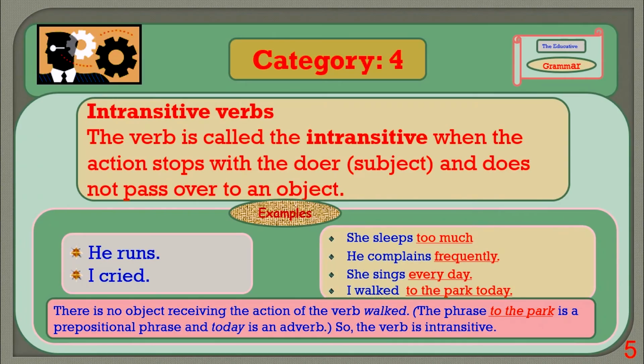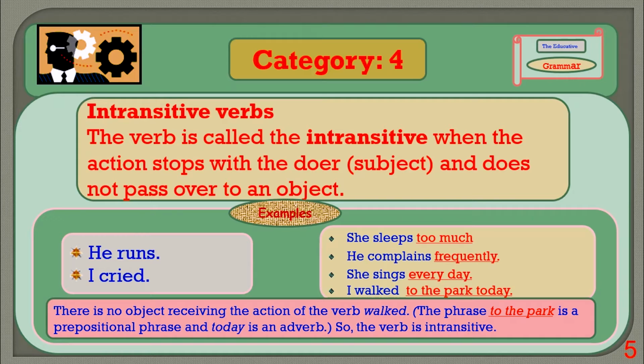Category 4. Intransitive verb. The verb is called intransitive when the action stops with the doer, meaning the subject, and does not pass over to the object. In this you can see, he runs, there is no object. I cried, there is no object. She sleeps too much. Here you may be confused as there are two more words, but they are not objects. He complains frequently. He sings every day.